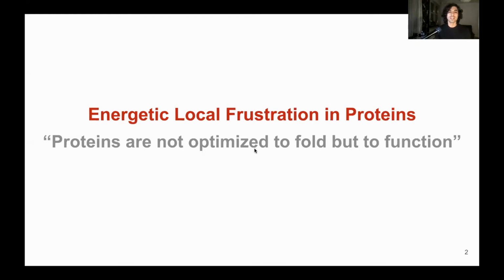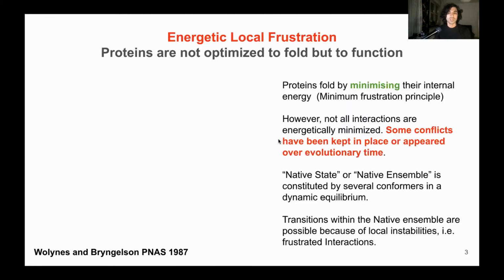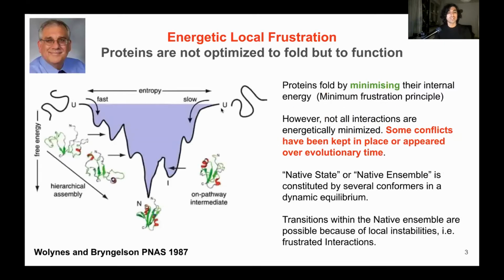In order to understand local frustration, we have to see that proteins are not optimized to fold, but to function. According to the energy landscape theory, when proteins fold, they minimize their internal energy by getting more and more similar to the native state. However, in the native state of proteins, not all interactions are energetically minimized, but some stay in conflict, and this has been true over evolutionary scales.